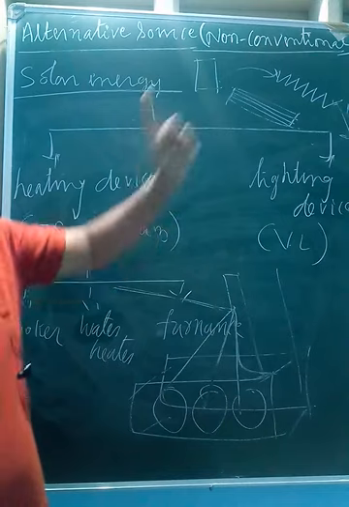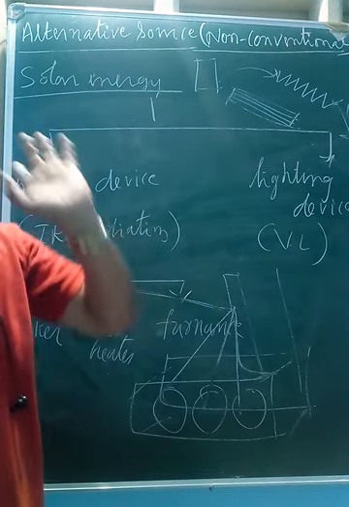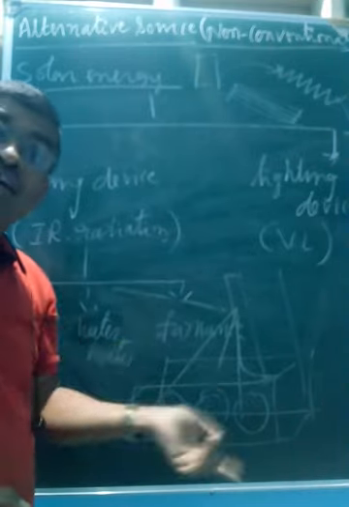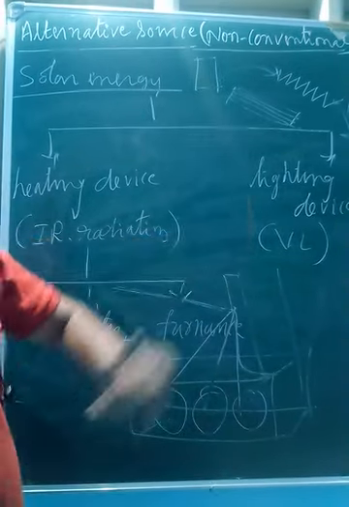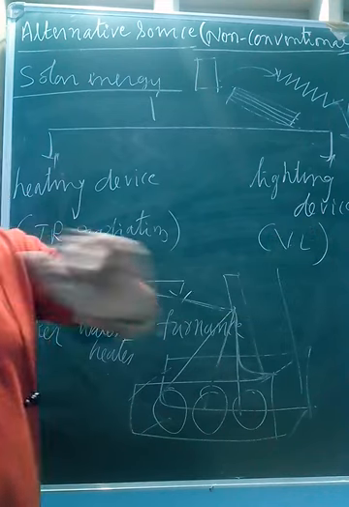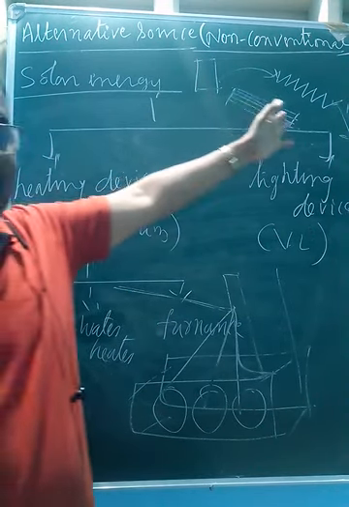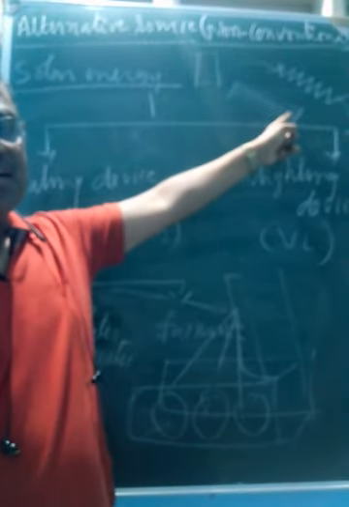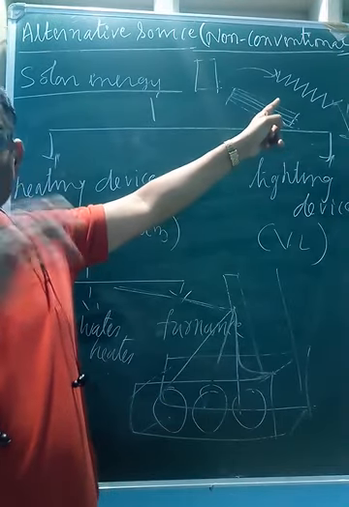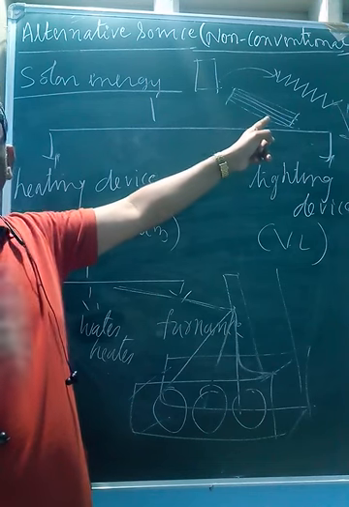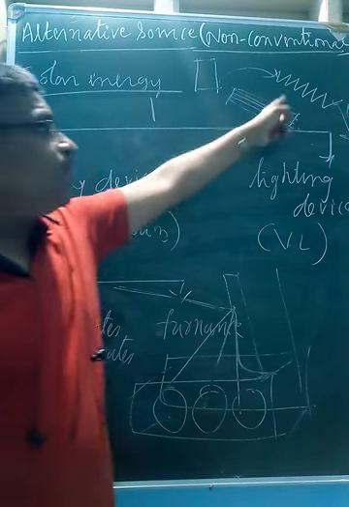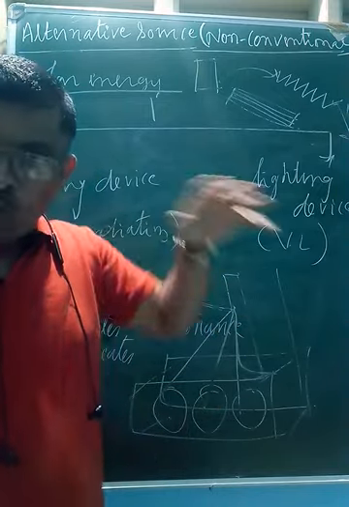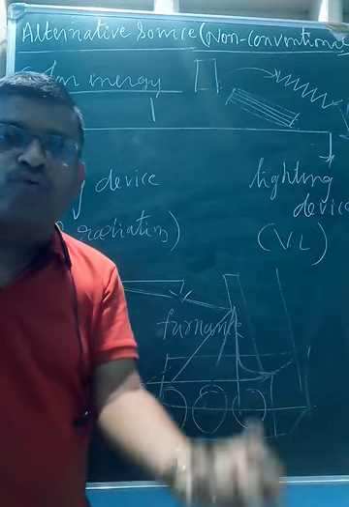Once the question is asked, why is the water heater placed in the north-south direction? Because it gets an equal amount of heat throughout the day, from morning to night. You can check, maybe you have this at home, it is always in the north-south direction. The metallic pipes are in spiral shape, made with metals and black coated. Why spiral? To increase the length. With more length, it can hold more hot water.